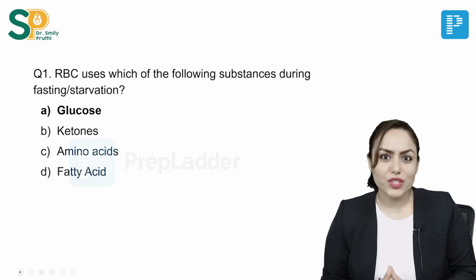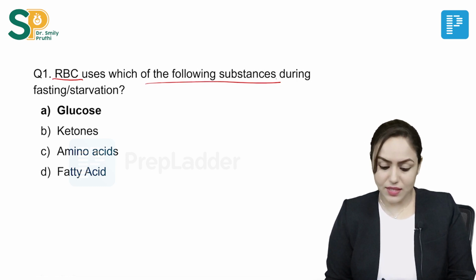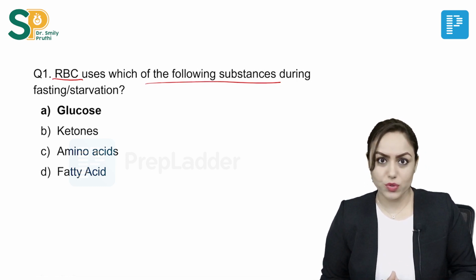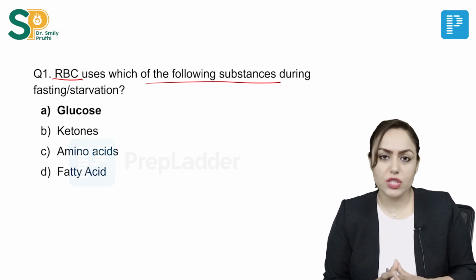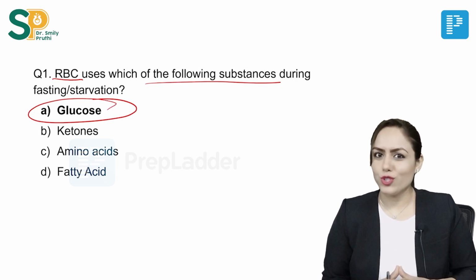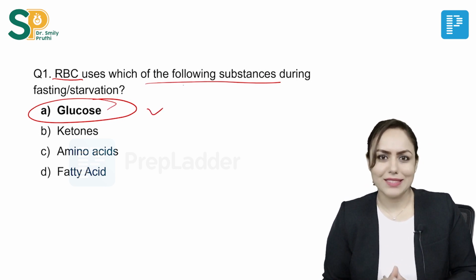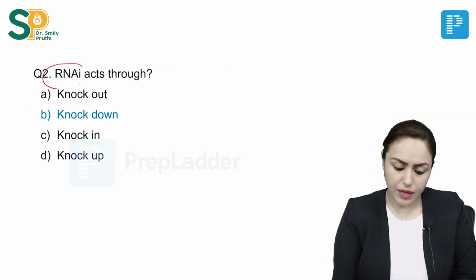So, first question is, RBC uses which of the following substances during fasting or starvation? You know that whether it is fed state or fasting state or starvation state, RBC always uses glucose. So, congratulations to those who have marked this answer. This is correct.